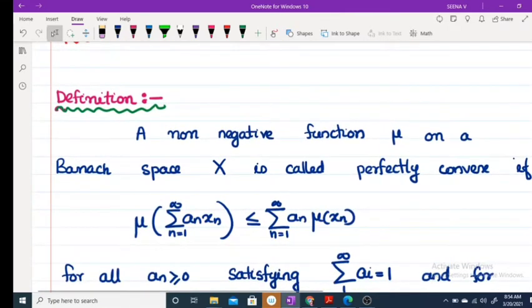Now we are going to define a perfectly convex function.